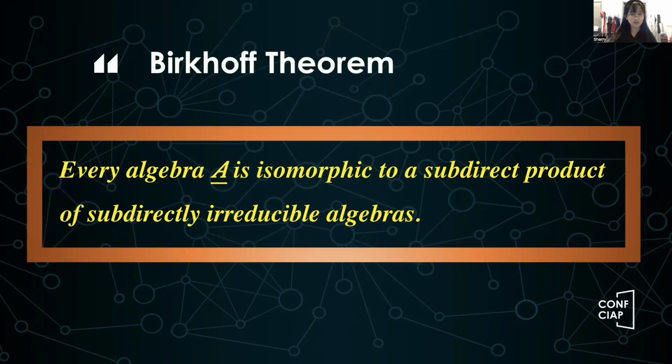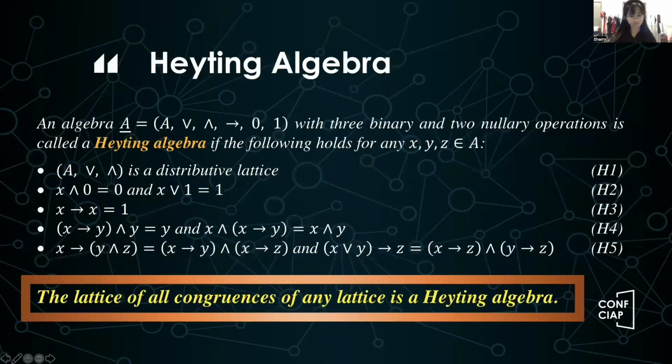Now you may realize that subdirectly irreducible algebras play the indecomposable role, and this reflects the regularity of a good decomposition of algebras. Heyting algebra is a typical example in universal algebra. Although Heyting algebras have a complicated definition, I don't want you to bother too much about it. Instead, you can simply imagine a Heyting algebra to be like a congruence structure, because I already proved in my paper that all congruence structures of an algebra are Heyting algebras.